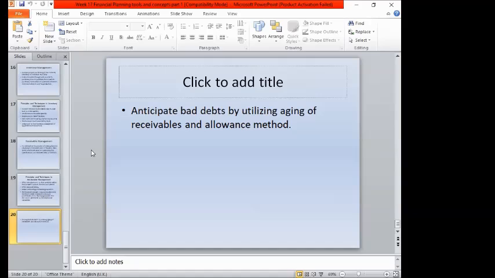Take note that bad debts are not good for the business because they will lead to losses. These bad debts are profit that you earned but did not collect and convert into cash, because it was not collected from the debtor, or the debtors have no capacity to pay that kind of collections.